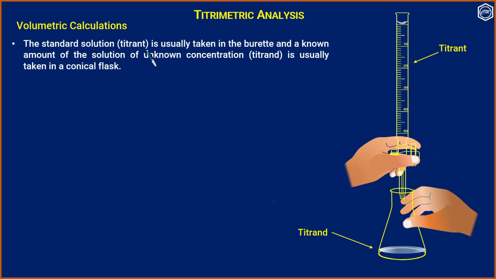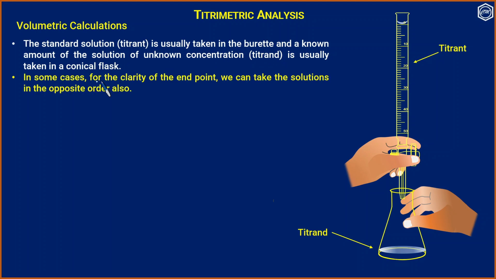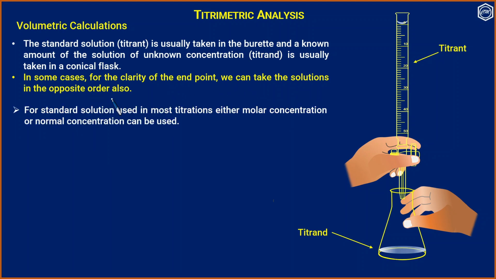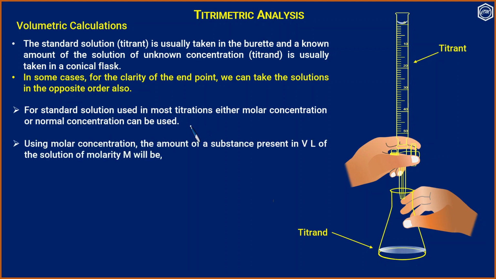The standard solution or titrant is usually taken in the burette, and a known amount of the solution of unknown concentration, that is the titrand, is usually taken in the conical flask. In some cases, for clarity of the endpoint, we take the solutions in the opposite order also. For standard solutions used in most titrations, either molar concentration or normal concentration can be used.